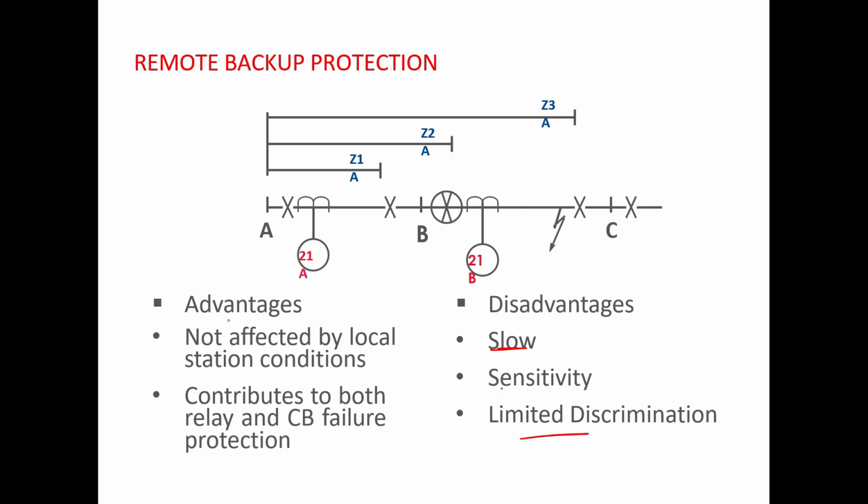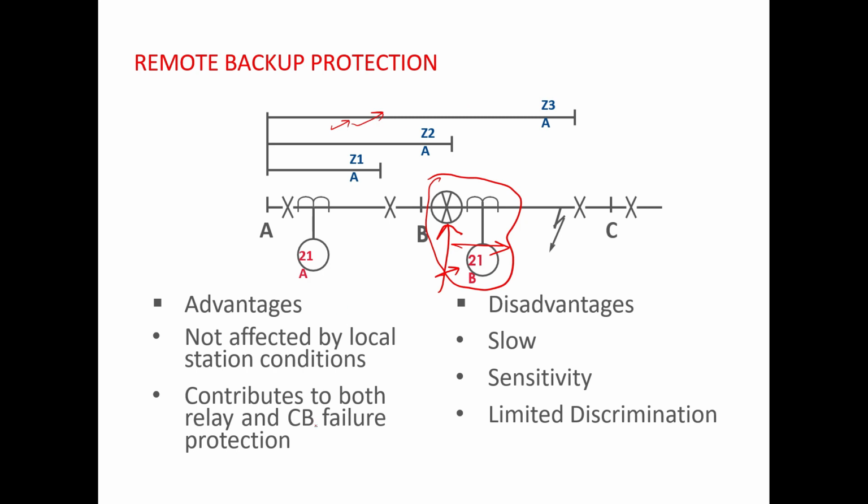And the advantages are, first of all, it is not affected by local station conditions, and second, it contributes to both relay and CB failure protection. I have already explained what is the meaning of relay and CB failure protection. Suppose this relay fails to detect the fault, then also zone 3 will operate. Suppose relay detects the fault but breaker fails to open, then also zone 3 will operate.